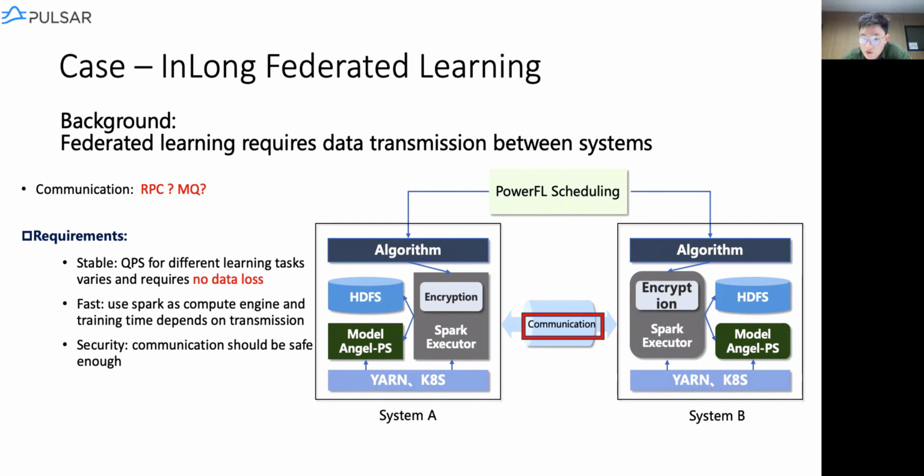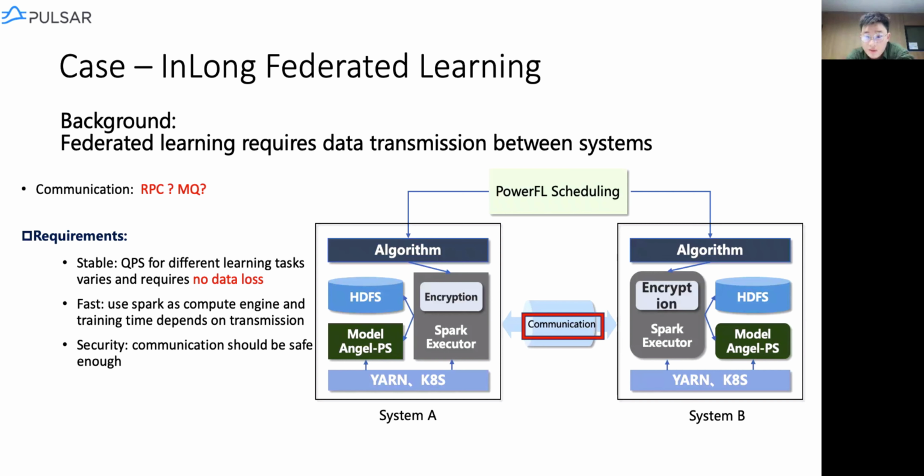First of all, we have to choose the communication method, whether it's RPC or MQ. We know that remote procedure call is a network connection from one machine to another. It may work well, but what if there are multiple parties? Okay, so we chose Pulsar in the end because it separates the process into just producers and consumers.